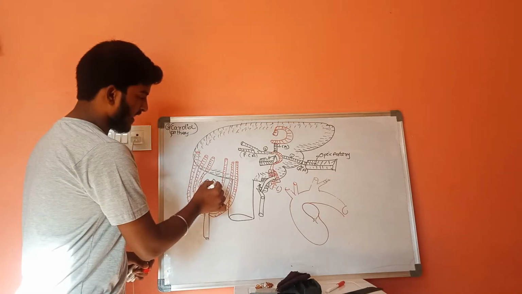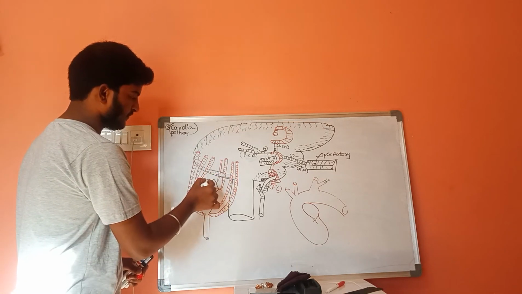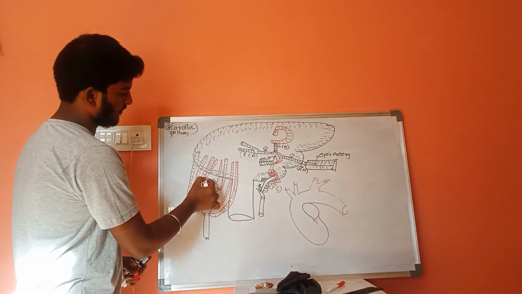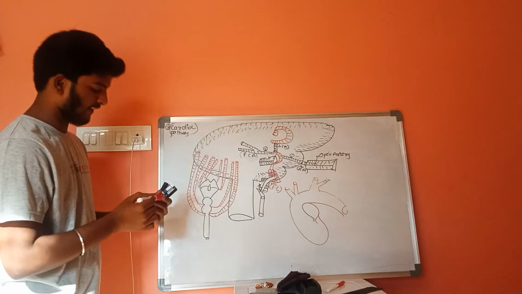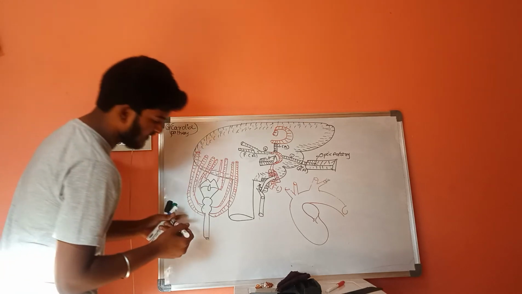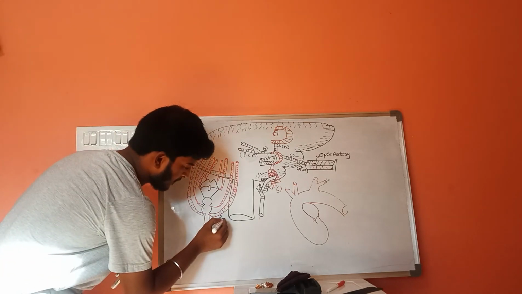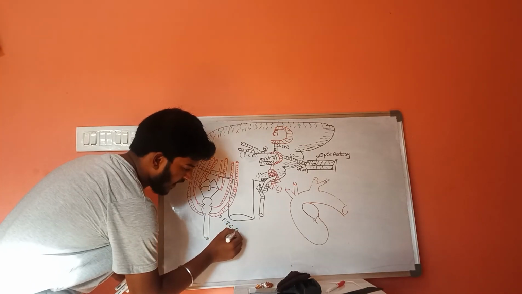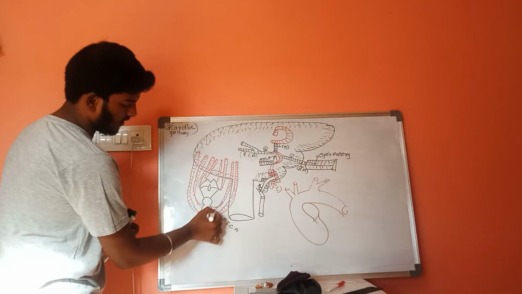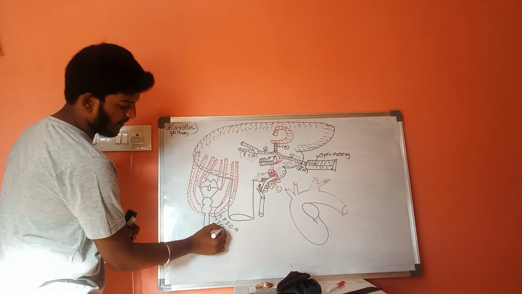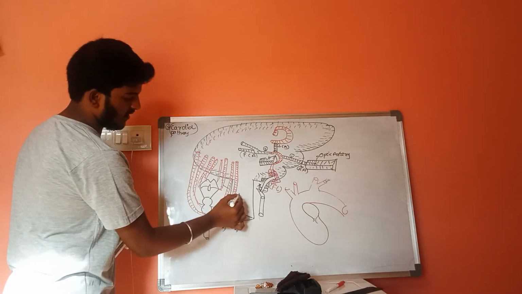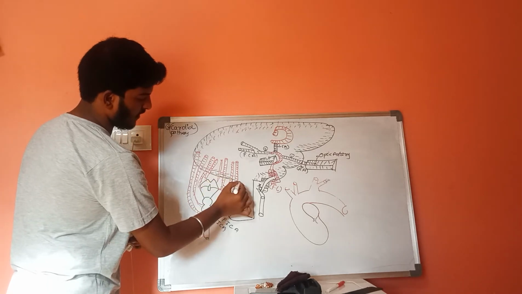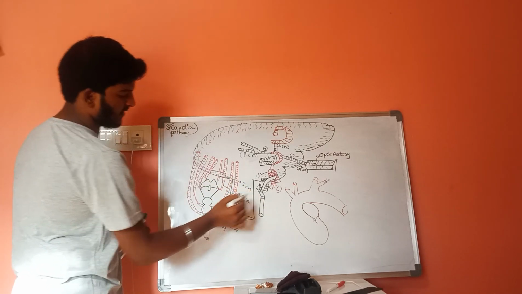And ultimately anterior. These are called posterior inferior cerebellar arteries, and these are called inferior cerebellar arteries, and these are called posterior cerebral arteries, and these are called inferior cerebral arteries.